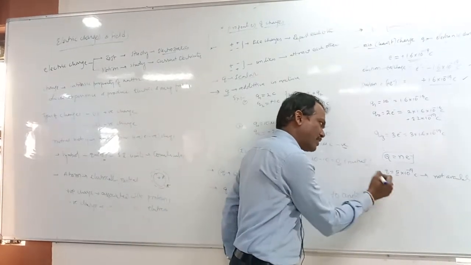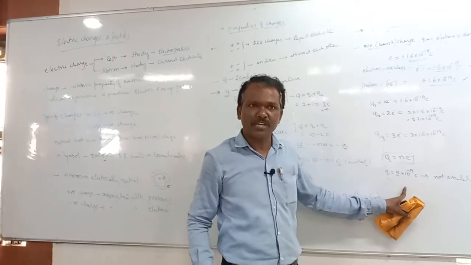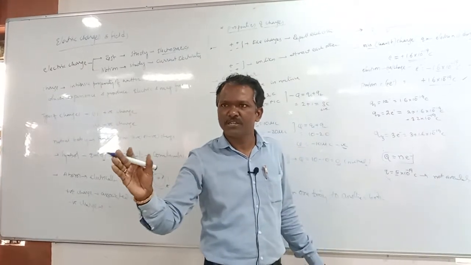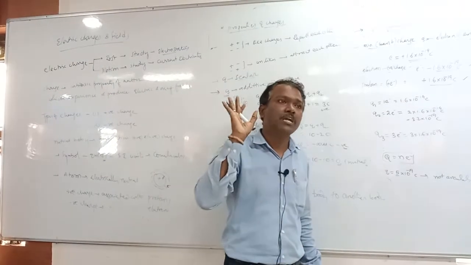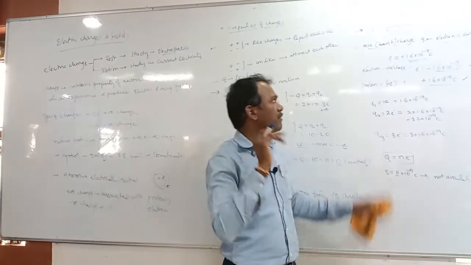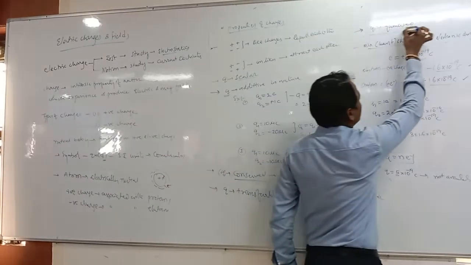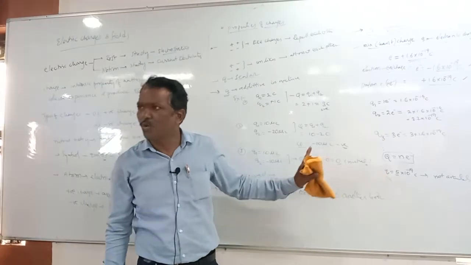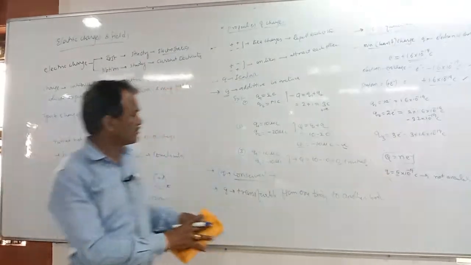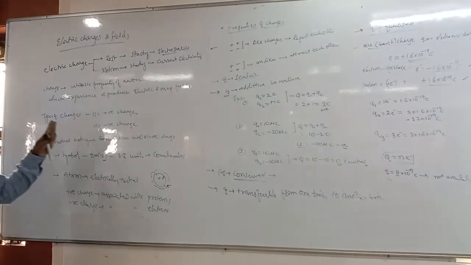So that's why this is not available in nature. Whatever charge is there, it is an integral multiple of the electron charge only, that is nothing but charge Q is quantized. Charge Q is quantized.